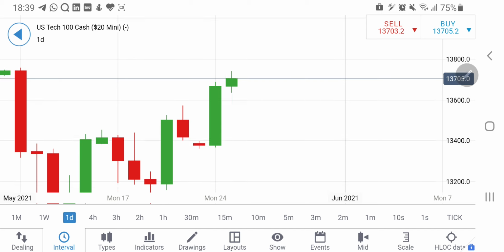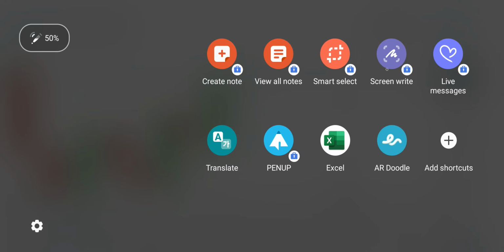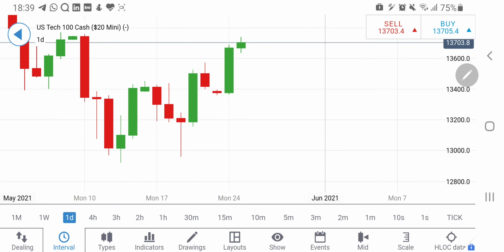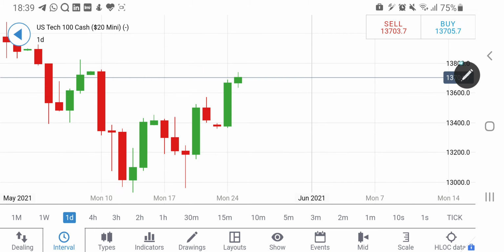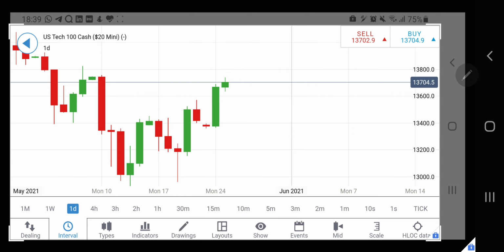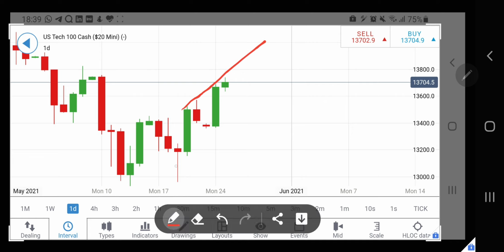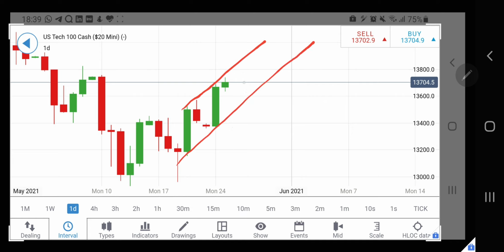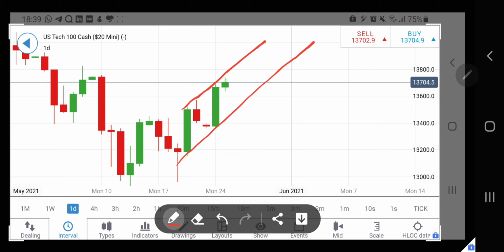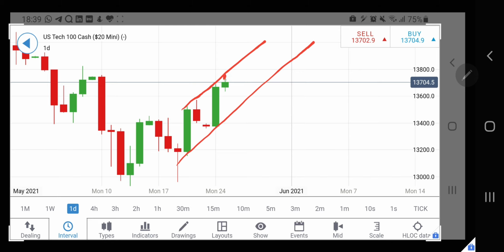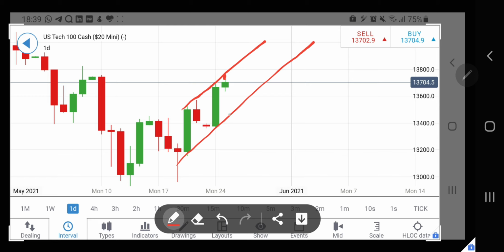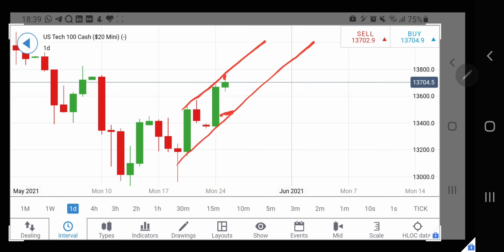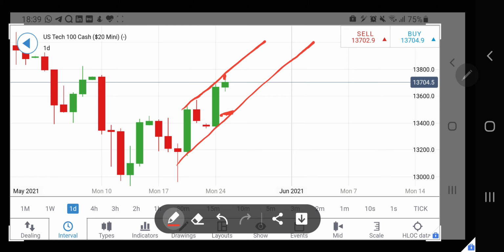See, on the daily charts, we are getting some resistance at around 13760 levels, and on the downside we have a strong or bigger level available for a drop.